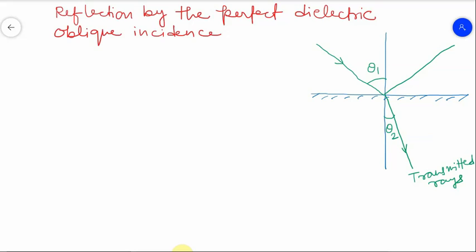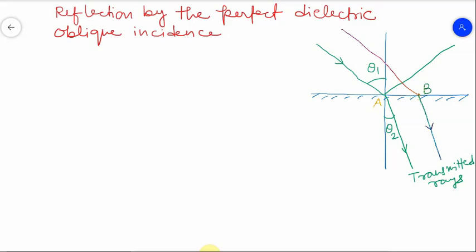Let's say one more ray is incident, and it is striking at this point. The previous one was point A and now this is point B. It is striking at point B, so it will also be transmitted in the same manner. Let's say this is transmitted like this.